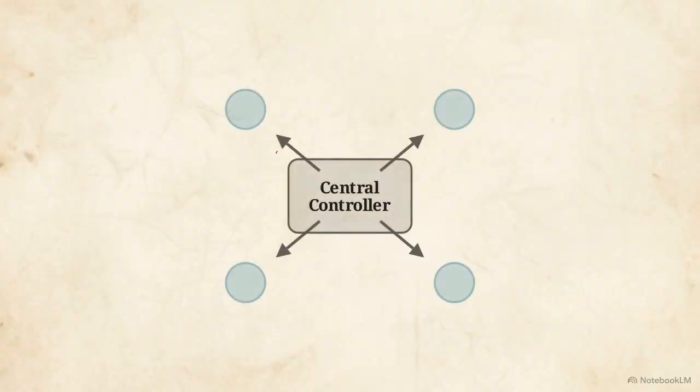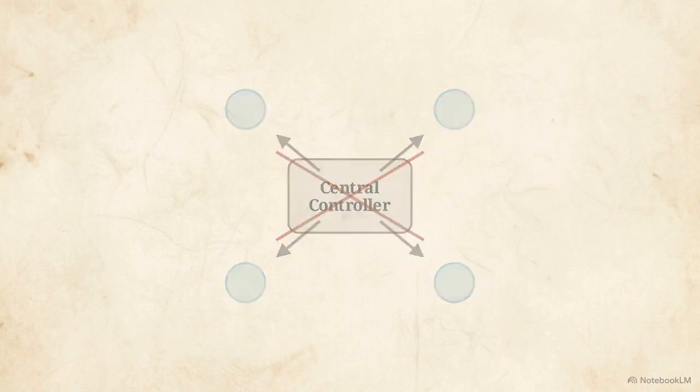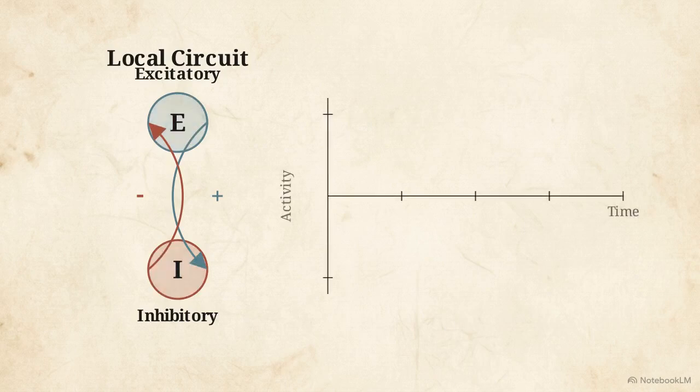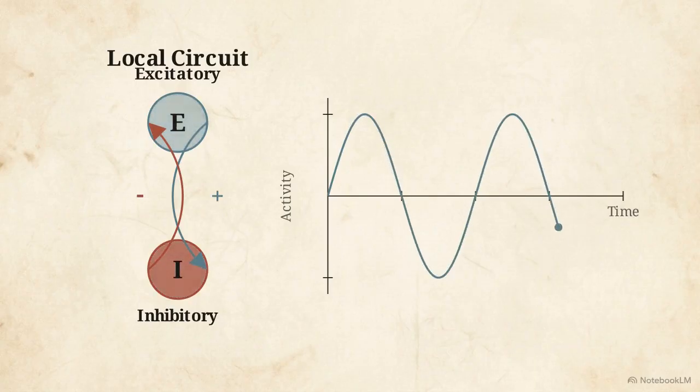These oscillations are not imposed from a centralized source. As we see in this local circuit diagram, they emerge from basic cellular interactions. An excitatory node and an inhibitory node connected in a feedback loop naturally generate this rhythmic sine wave pattern.